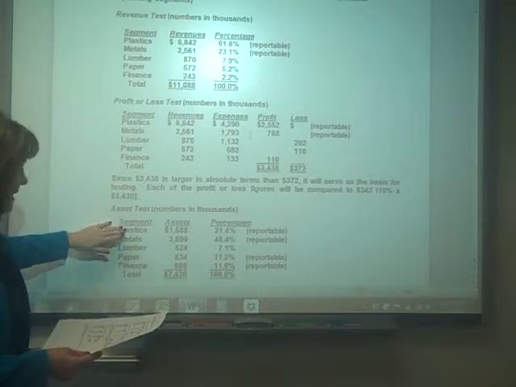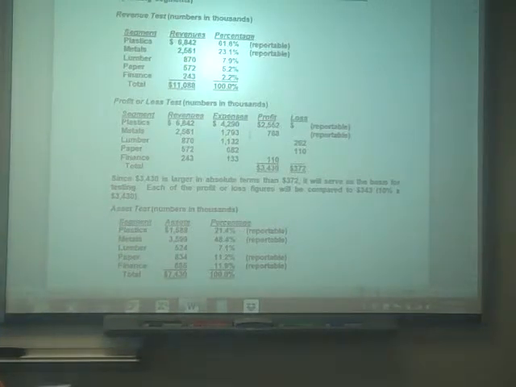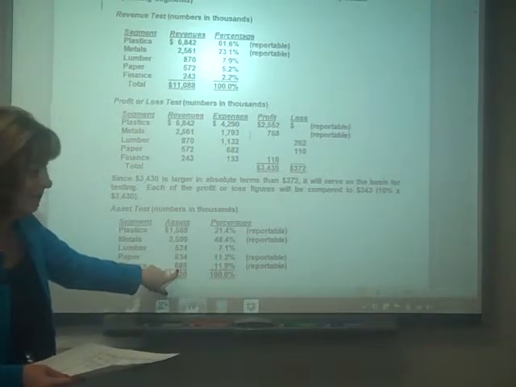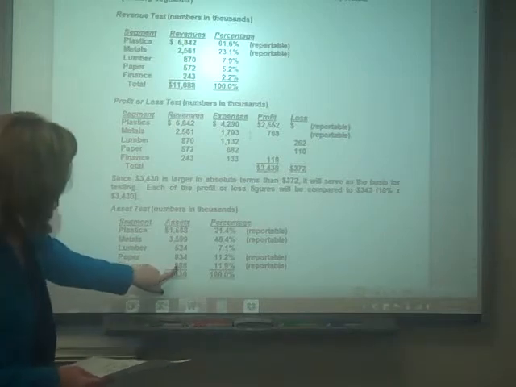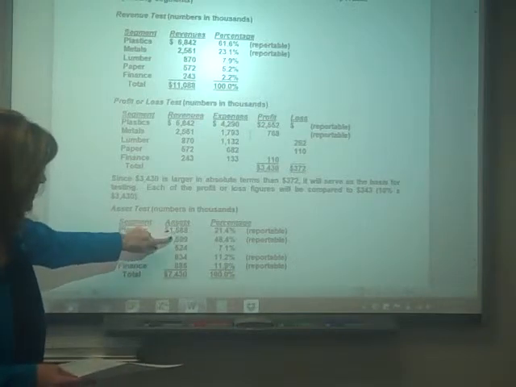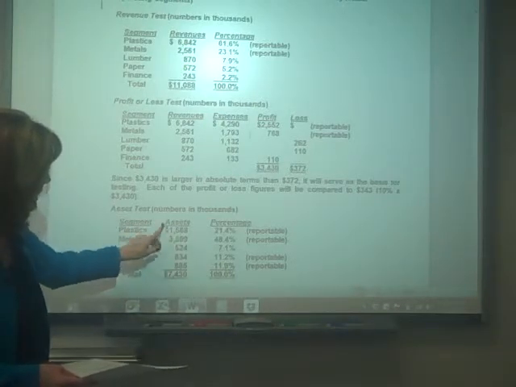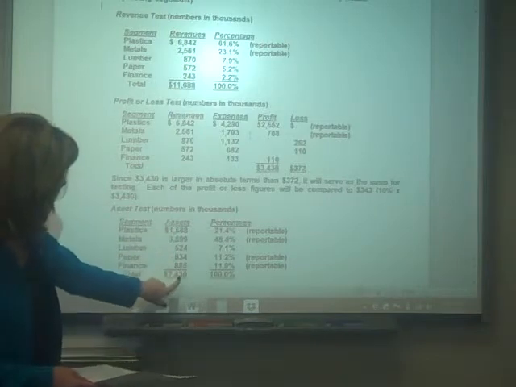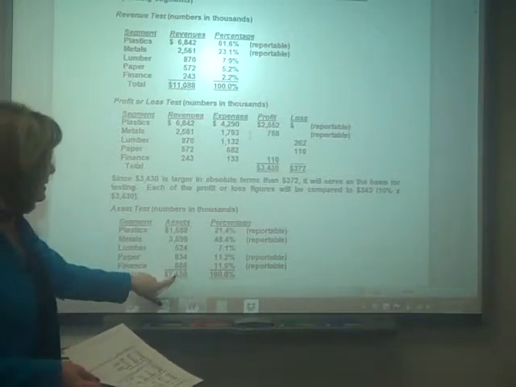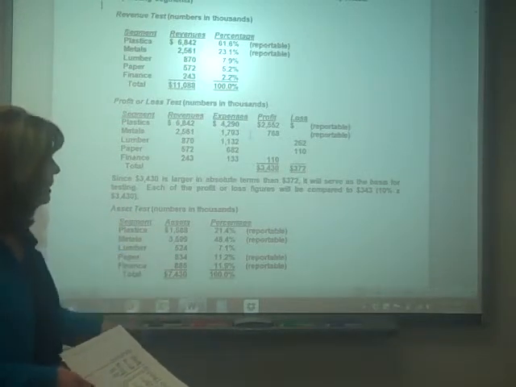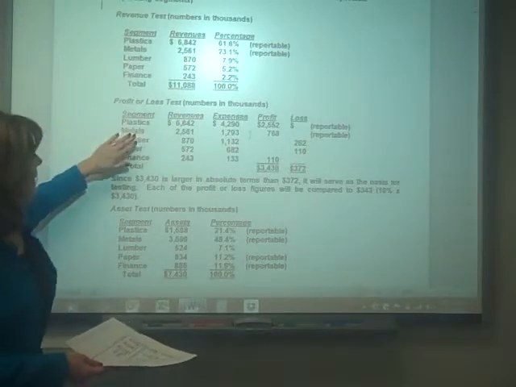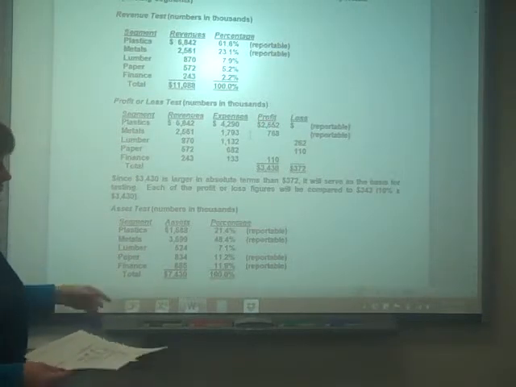Finally, the asset test, and we use all of those columns: tangible, intangible, and intersegment. So for your finance, 885 is the 179 plus the 706. And that makes the finance section reportable, you see. So they do the tangible and intangible and intersegment, and the total is 7,430, which makes our benchmark 743. That one, that one, that one, and that one. So paper and finance now are reportable as well. In these two tests, we only had 2 reportable segments, but it only takes 1 test to make it reportable.